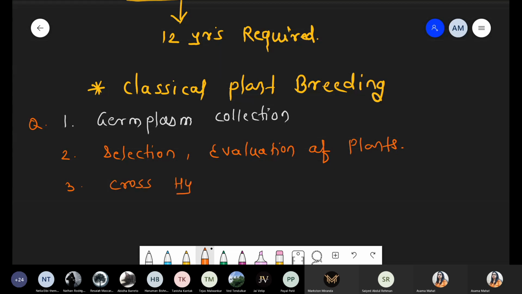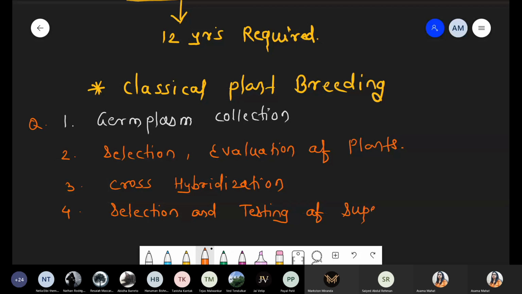In case of this Mendelian, we already discussed this part. What is the meaning of this cross hybridization? Cross hybridization. Now fourth step, selection and testing of superior variety which is produced. Okay, superior variety.